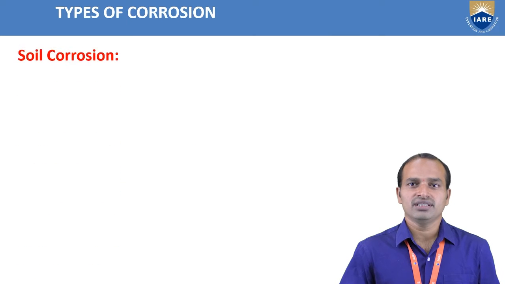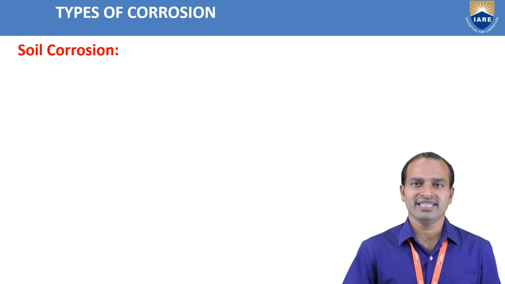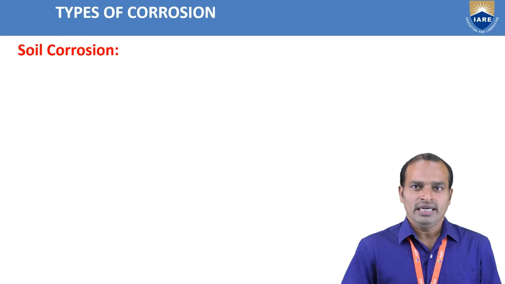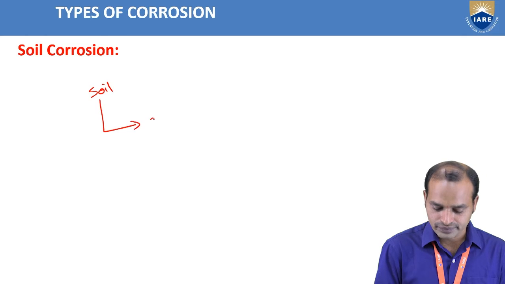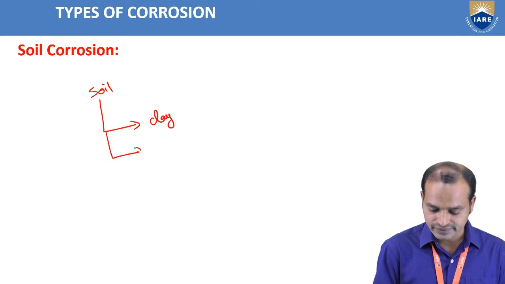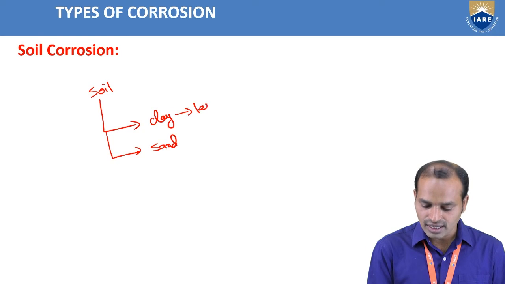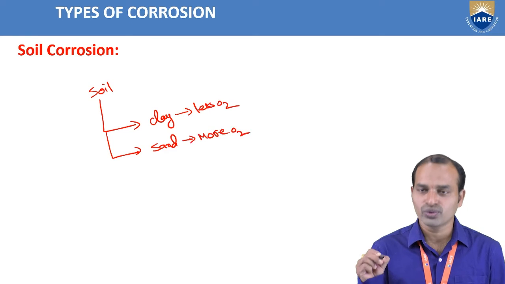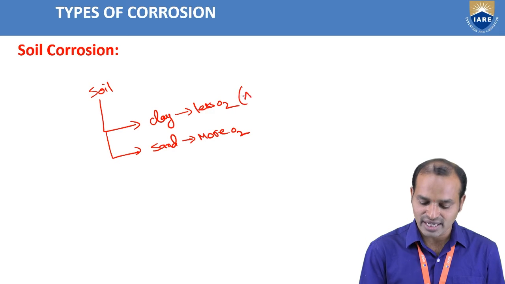Next type of corrosion is soil corrosion. In soil corrosion, the soil contains bacteria, microbial organisms, and so on, and all these soil conductants will affect corrosion. This soil contains clay and sand. Clay contains less O2. Sand contains more O2. According to our principle, where the less oxygen is present, that part acts as an anode.